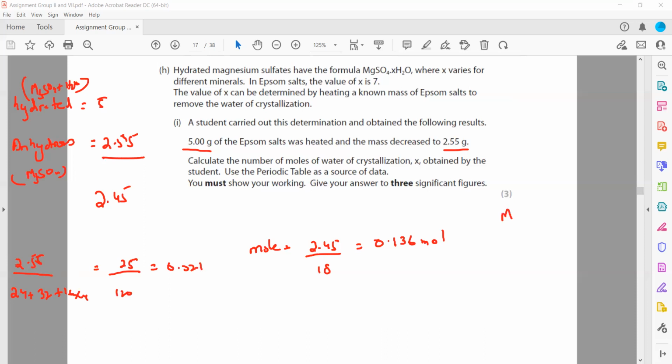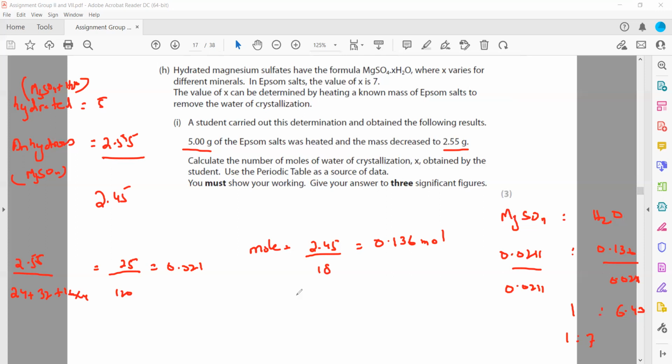Now we need the simplest ratio between them. The mole ratio of magnesium sulfate to water is 0.0211 to 0.136. To take the simplest ratio, we divide by the smallest value, 0.0211. So this will be 1, and this is about 6.43. But because the water of crystallization should be a whole number, you cannot have 6.5 water molecules, so it is about 1:7. If we have one molecule of magnesium sulfate, there will be 7 molecules of water.